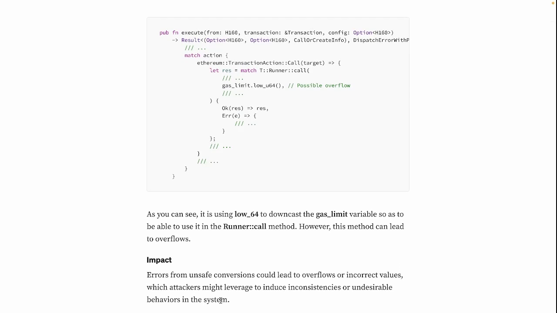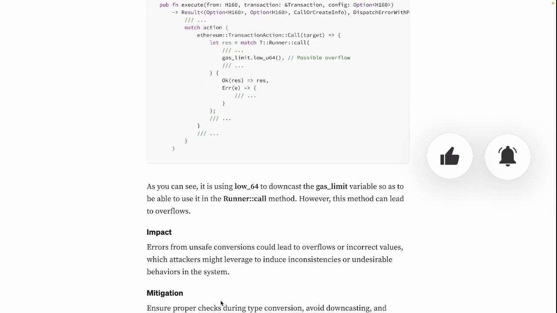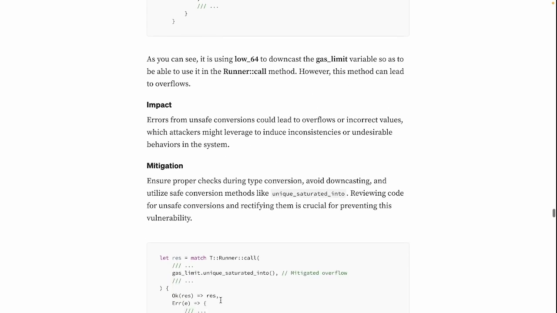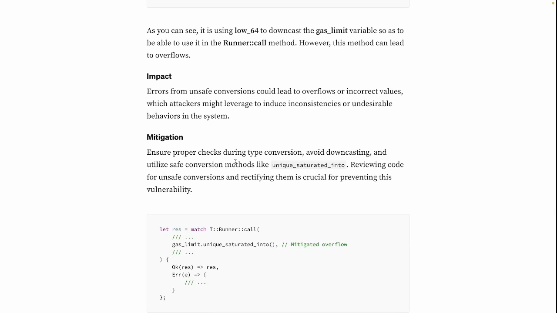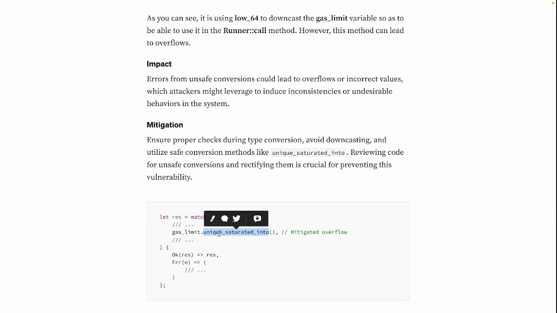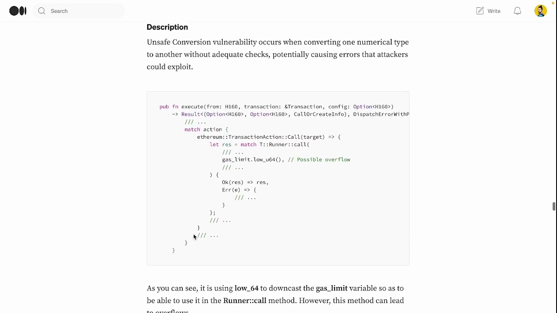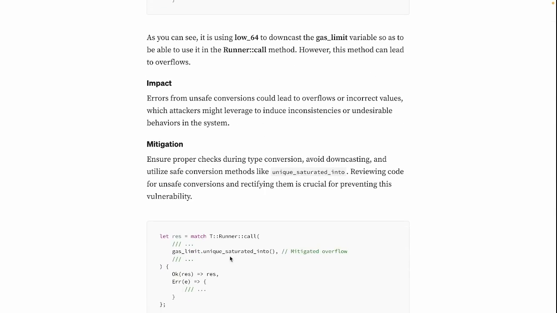As the impact, errors from unsafe conversions could lead to overflows or incorrect values, which attackers might leverage to induce inconsistencies or undesirable behavior in the system. Now, how to mitigate it then? Ensure proper checks during type conversion, avoid downcasting, and utilize safe conversion methods like the unique_saturated_into function. Reviewing the code for unsafe conversions and rectifying them is crucial for preventing this vulnerability. As you can see, this is how we can mitigate it. This is what we need to use instead. Instead of low_u64 on the gas limit, we should use this function